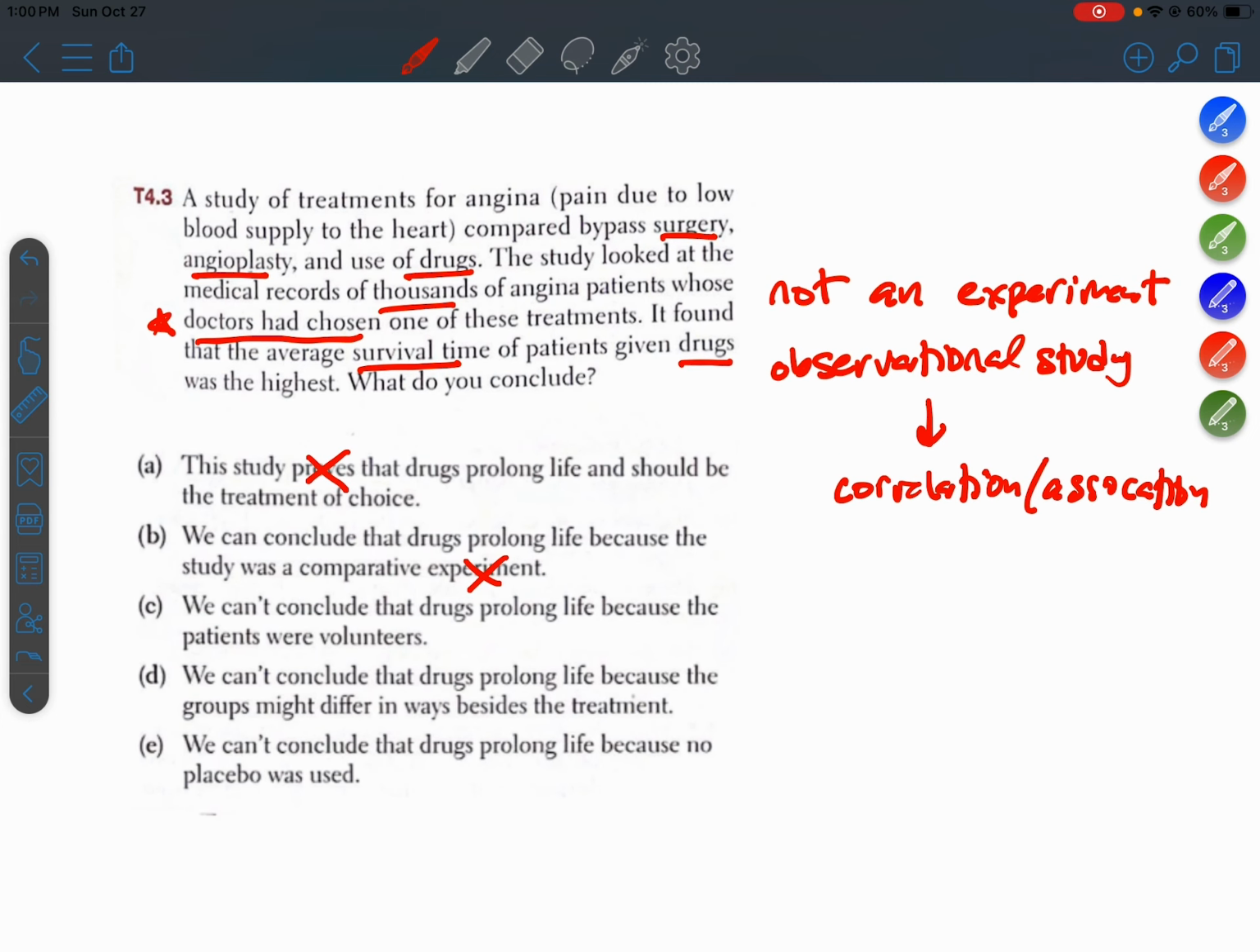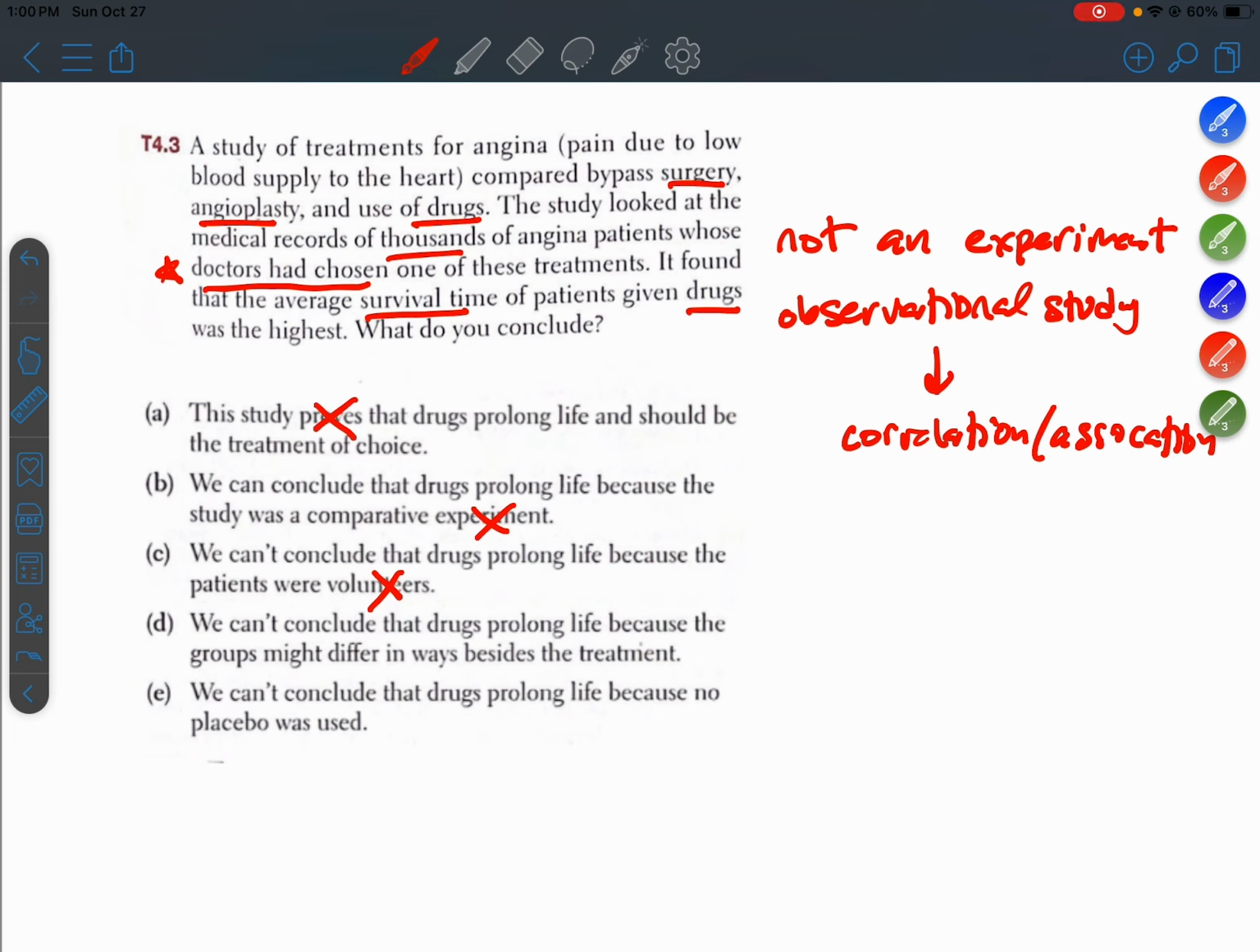Okay, were they volunteers? It doesn't really specify whether they were volunteers. It just said that they looked at the medical records of patients. So I don't even think they're volunteers. It's not like they volunteered their medical information to the study. So I'm going to eliminate C.